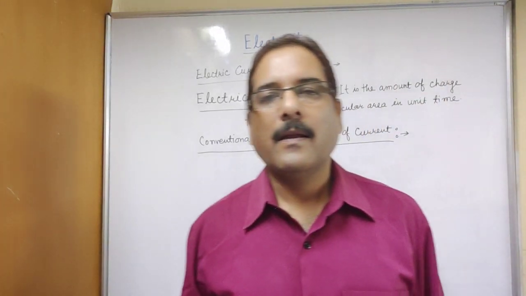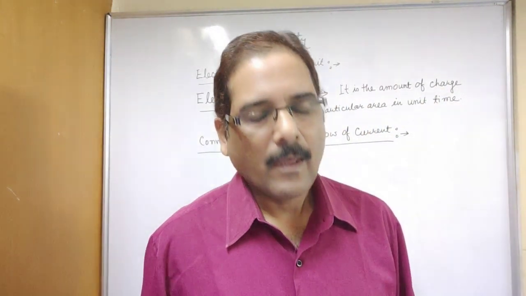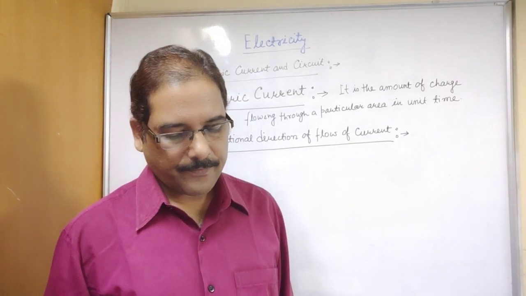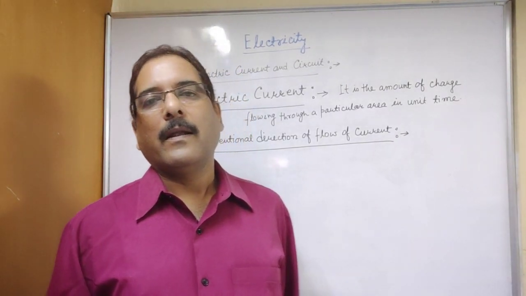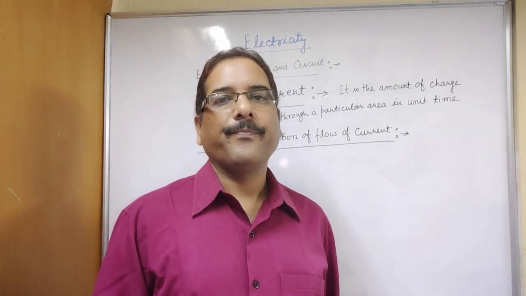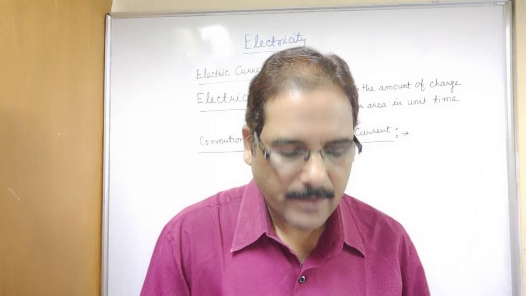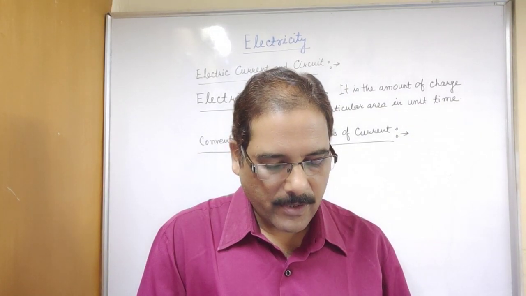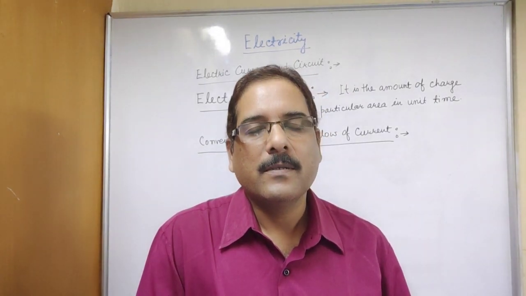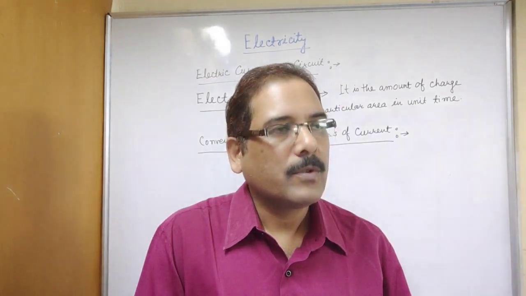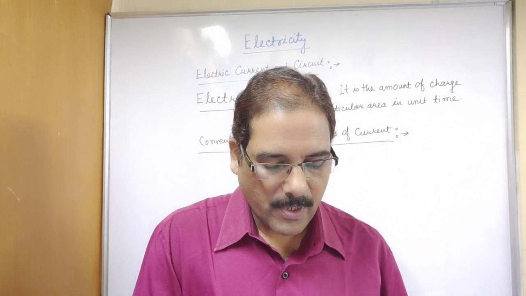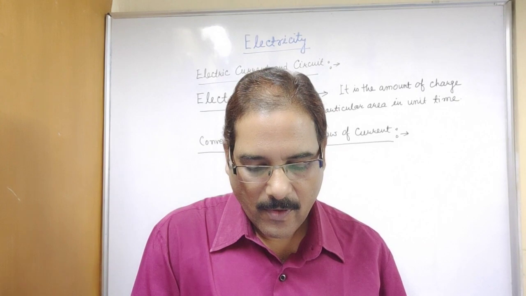Conventionally, in an electric circuit, the direction of electric current is taken as opposite to the direction of flow of electrons.